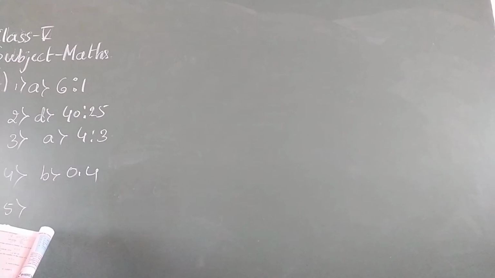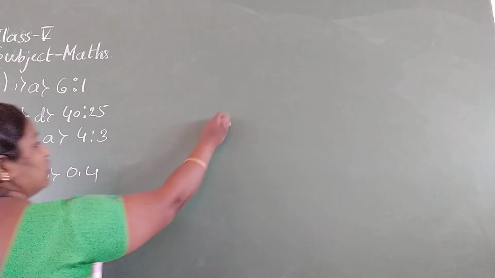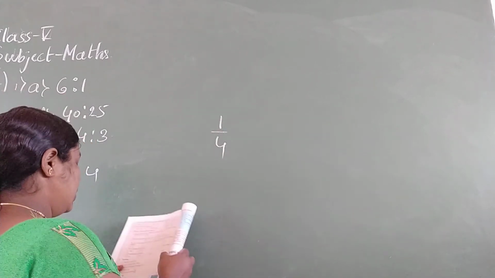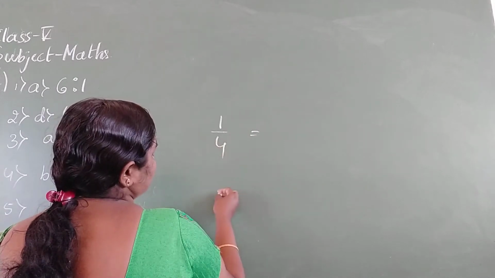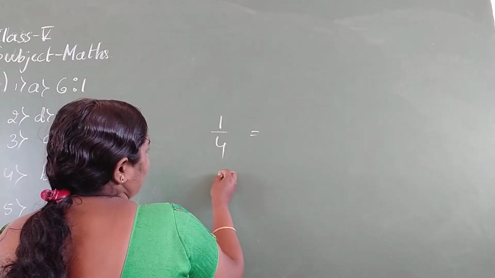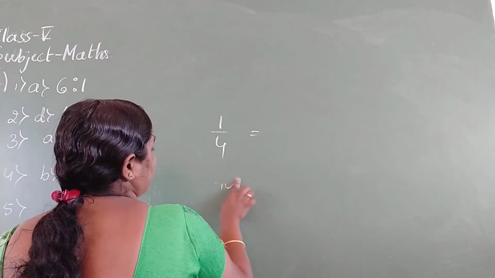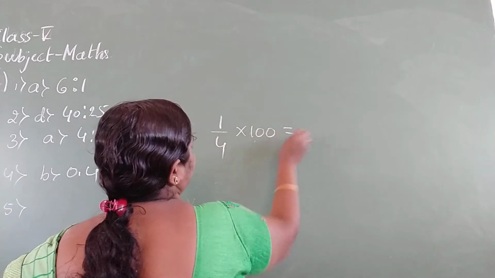Next, fifth one. 1/4 is expressed in percentage as. 1/4 should express in terms of percentage. What will be the answer? So 1/4 means this is the in 100%. I'll take this multiplication with 100. So 4